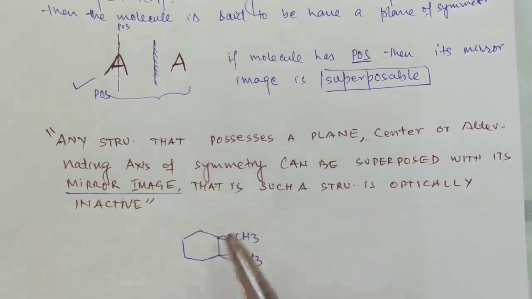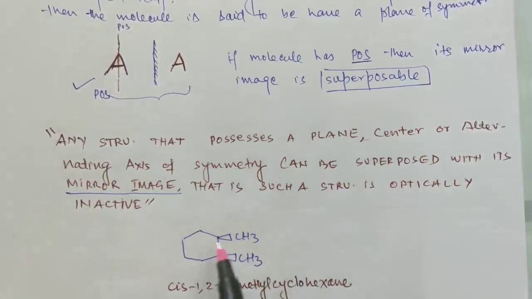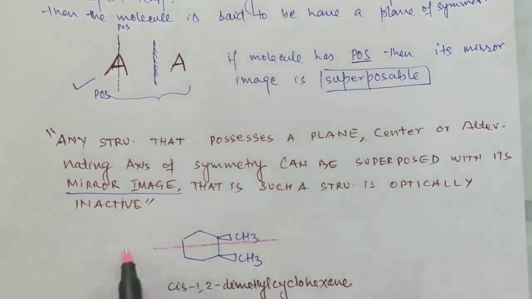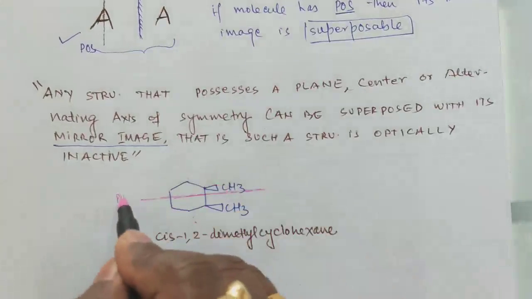Which isomer is this? This is cis-1,2-dimethylcyclohexane. Suppose that you have to pass a plane from here, right? It will bisect this molecule into equal halves. So this is a plane of symmetry.